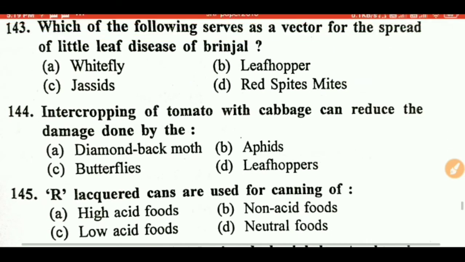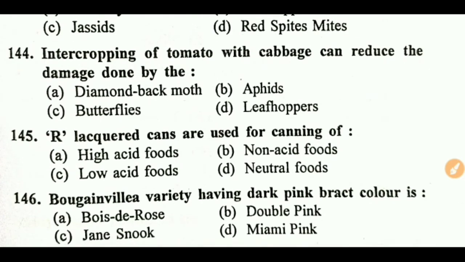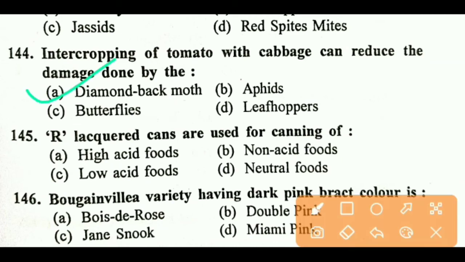Next question, intercropping of tomato with cabbage can reduce the damage done by? Right answer is diamondback moth. Next question, lacquered cans are used for canning of? Right answer is high acid food.